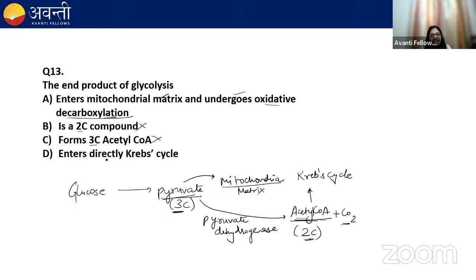This is wrong. Enter directly Krebs cycle. No. First, pyruvate is converted into acetyl-CoA. Acetyl-CoA will enter into the Krebs cycle. So the correct option is A. It enters the mitochondrial matrix and undergo oxidative decarboxylation. I hope it is clear to everyone.